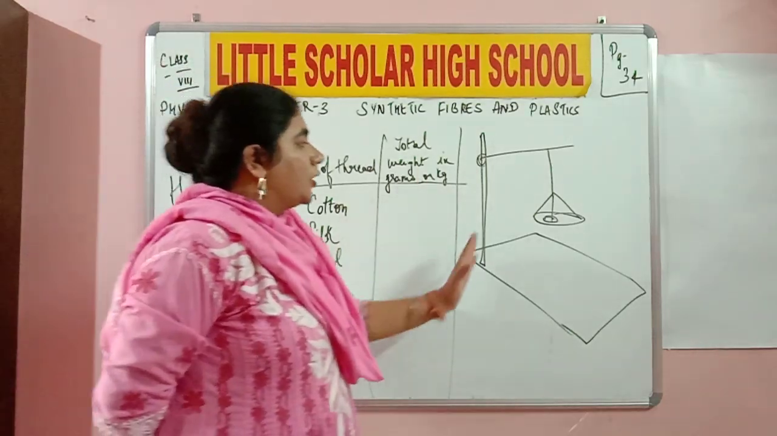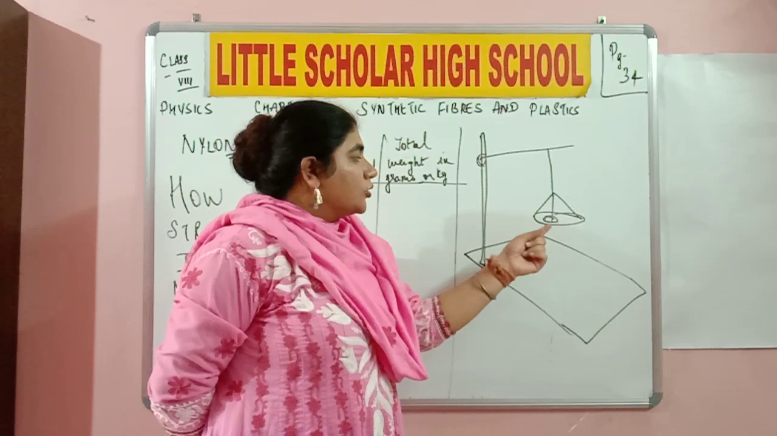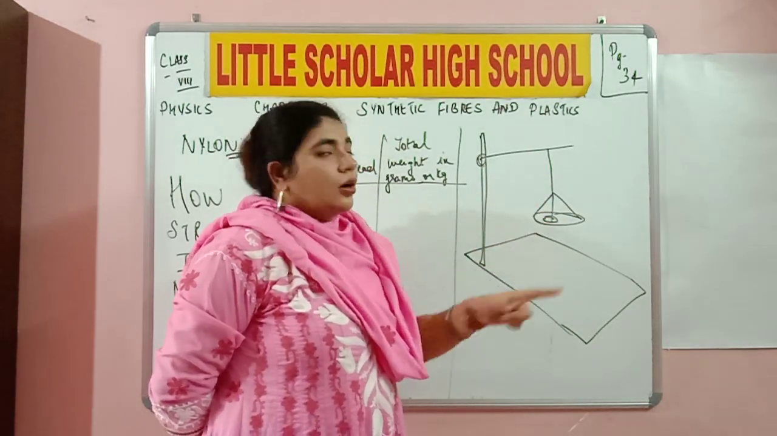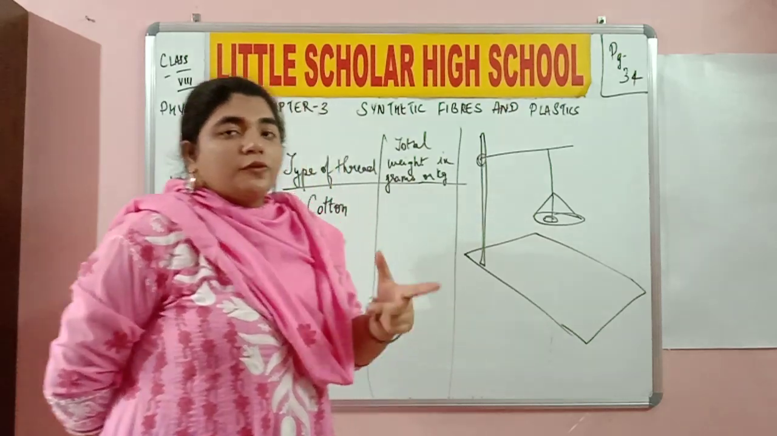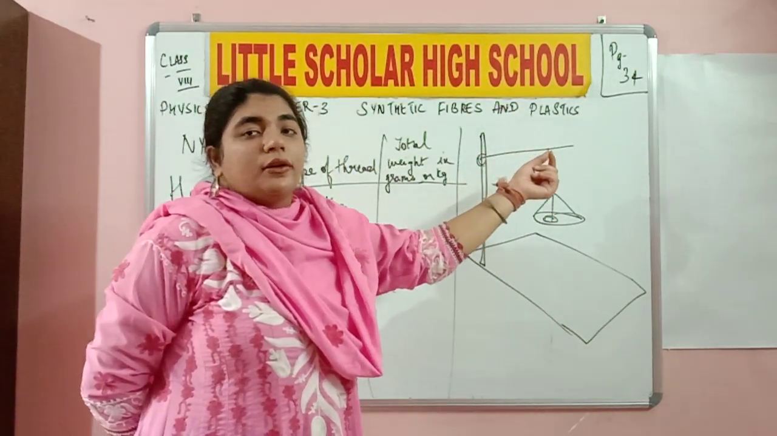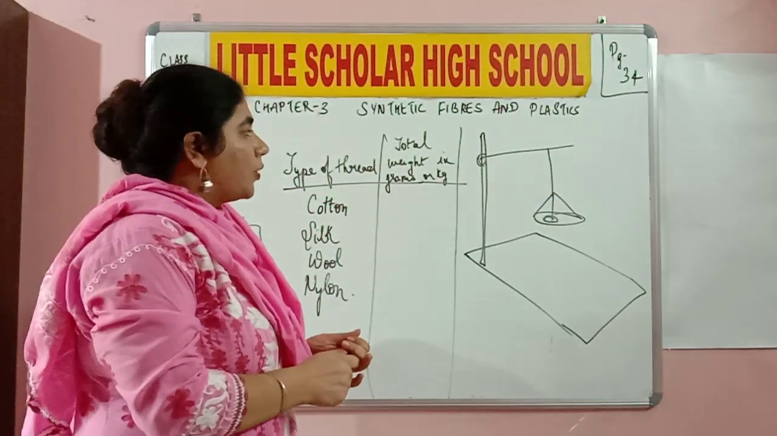We have a stand where we have attached a pan with the help of a suspended thread, and we are just placing some weights on this pan. Now this particular thread, one by one you are going to change it. First you are going to place a cotton thread, and then a silk one, then the woolen one, then the nylon one. Now you need to understand what I am talking about over here.